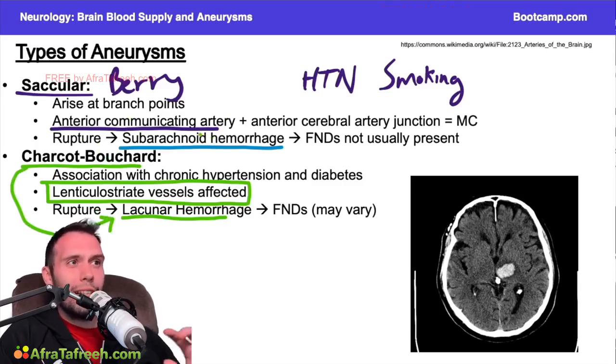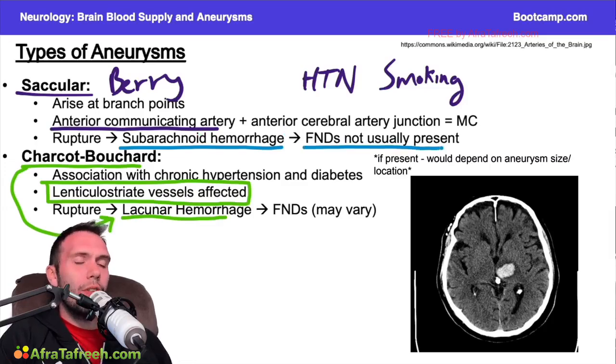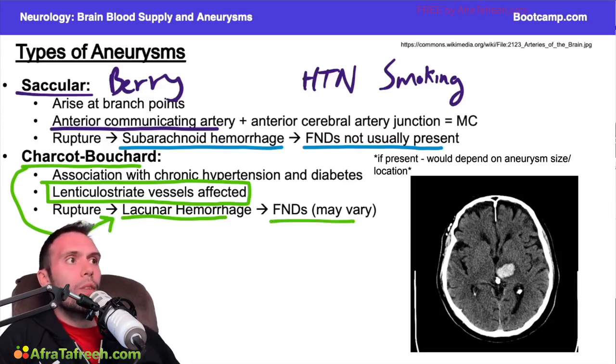And one way that you can differentiate these two is that the subarachnoid hemorrhages will tend to have no focal neurologic deficits present. Usually they'll have meningeal signs, actually, because of the irritation at the arachnoid or the pia. Whereas with the Charcot-Bouchard aneurysms, we do expect focal neurologic deficits quite often, especially if we're affecting the internal capsule. We can have a pure motor stroke, a pure sensory stroke. So these are things to consider.